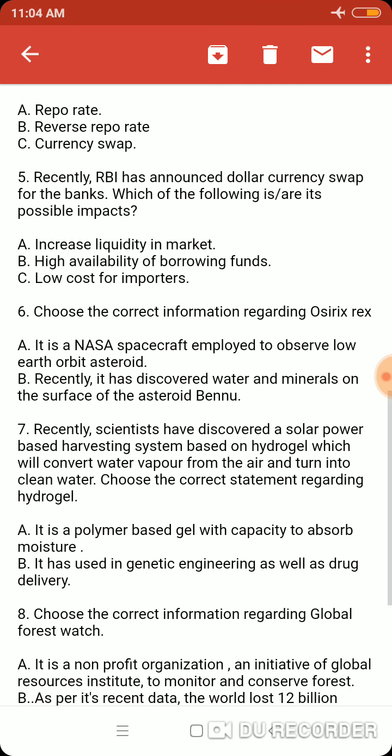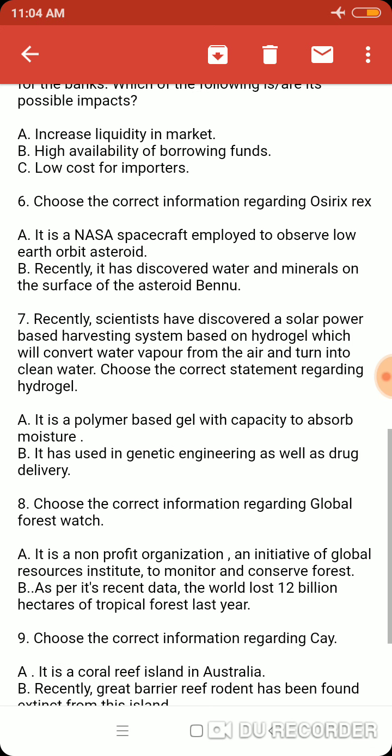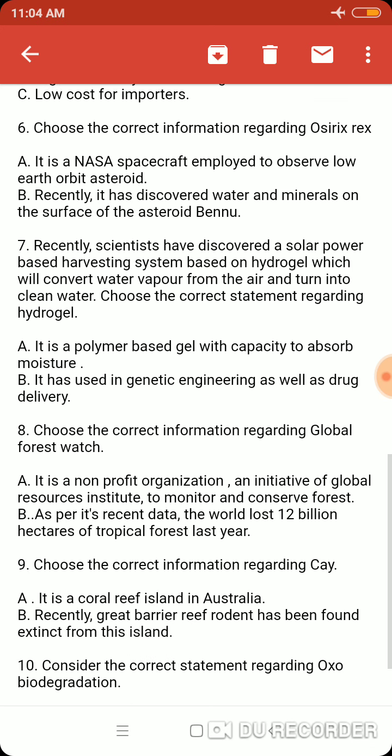Question number 5. Recently, RBI has announced dollar currency swap for the banks. Which of the following is a possible impact? Increased liquidity in market, high availability of borrowing funds, low cost for importers. Correct. All are correct.